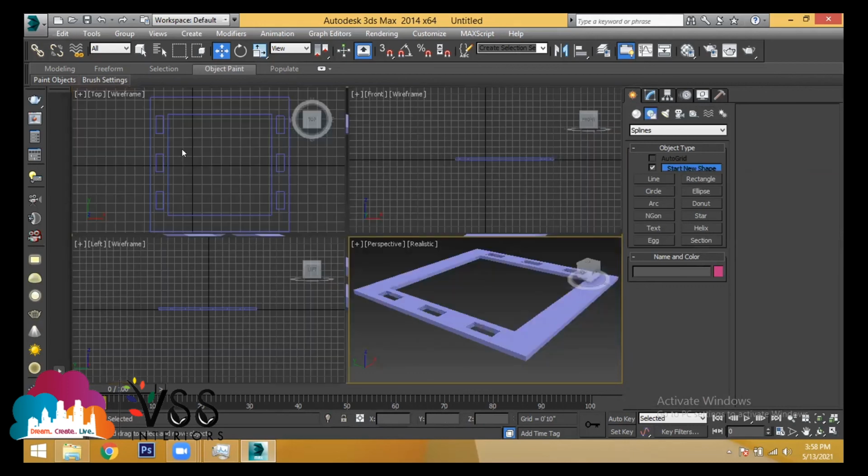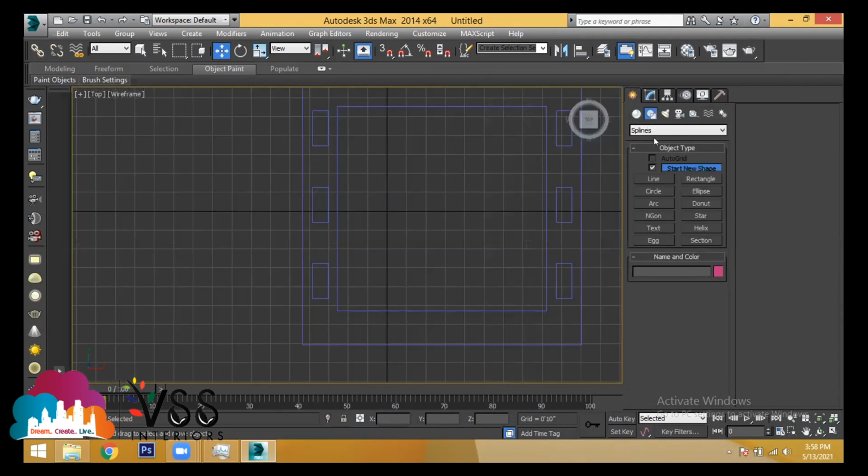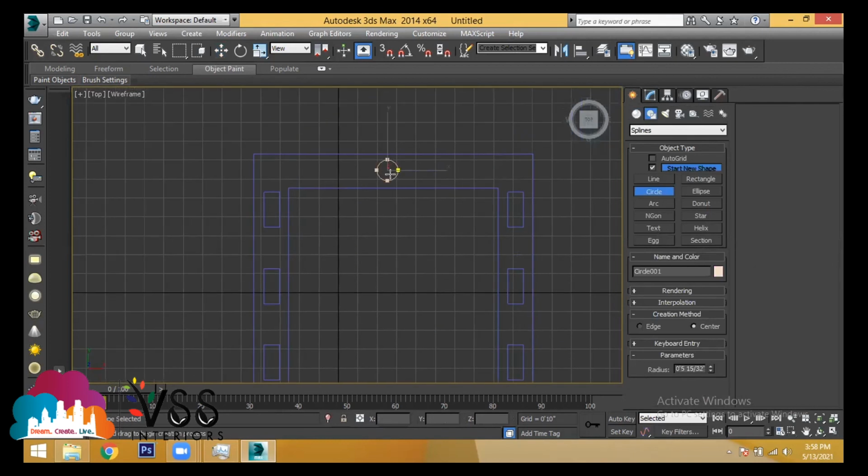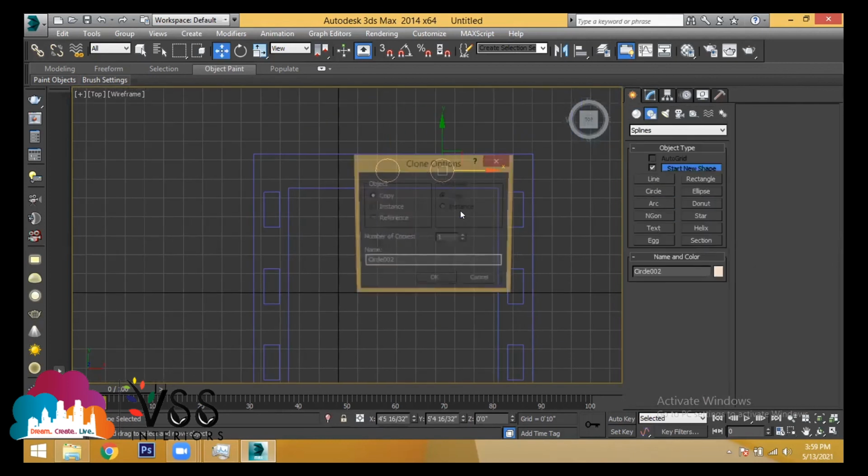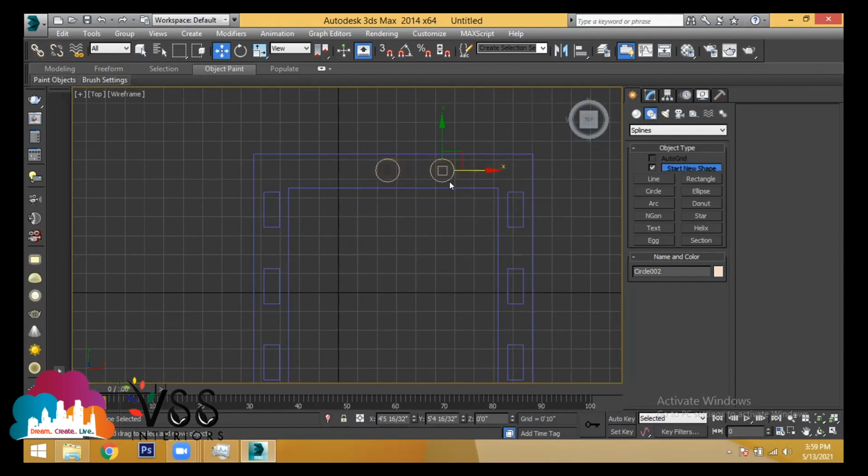If I need circles here also, what do I do? I go to shapes.